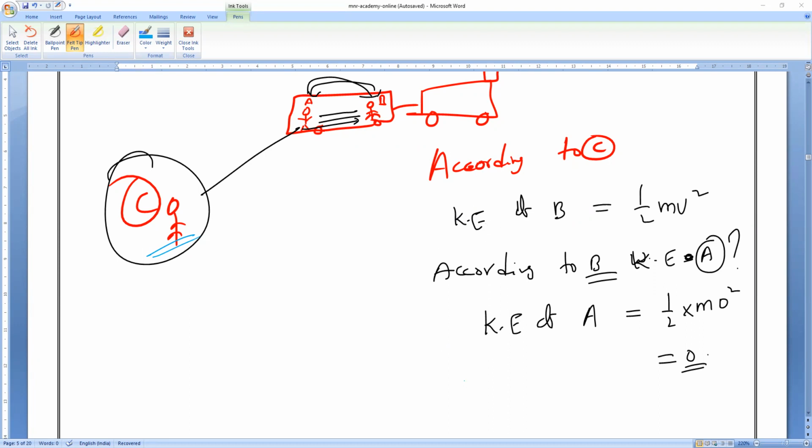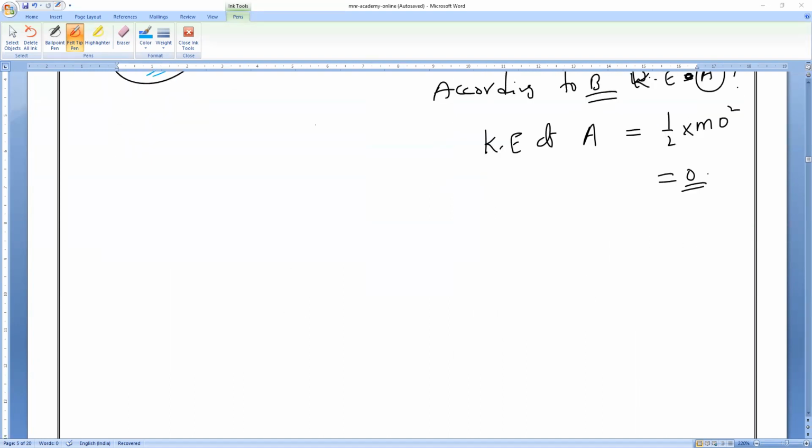But the work energy theorem applies only when the object is in what, everybody? When the object is in motion. So that is what you have to remember. Only kinetic energy. So what does it mean? Let us understand it.